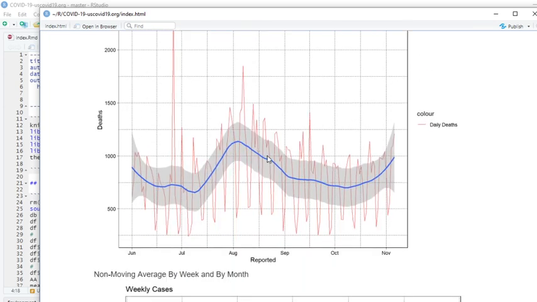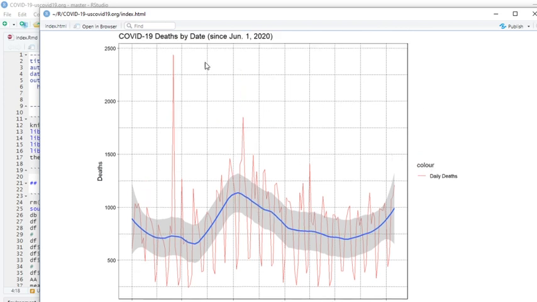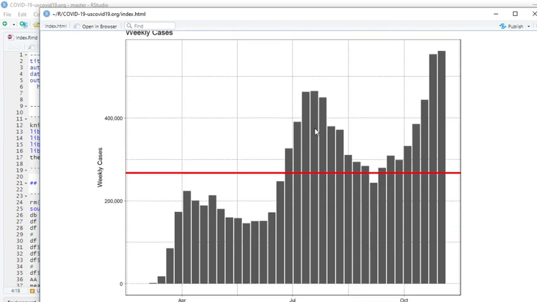But as you can see, if we zoom in here on deaths, the deaths are climbing up to about 1,000 here, although that's a daily number, not an average number. But it still has a way to go to catch up to here, certainly up to there. Now, the red line is the average number of cases per week. These are the cases. This is a continuing issue, although I'm not sure it's really that big of an issue.